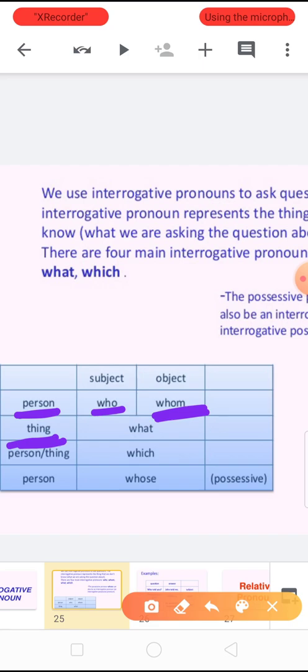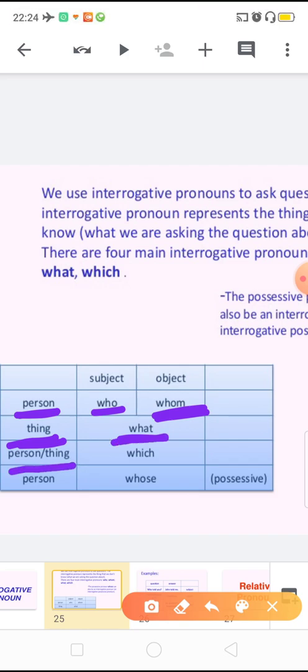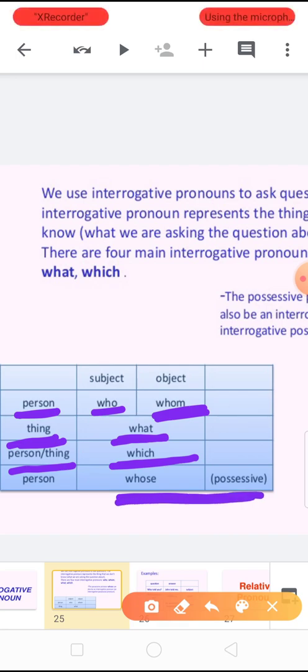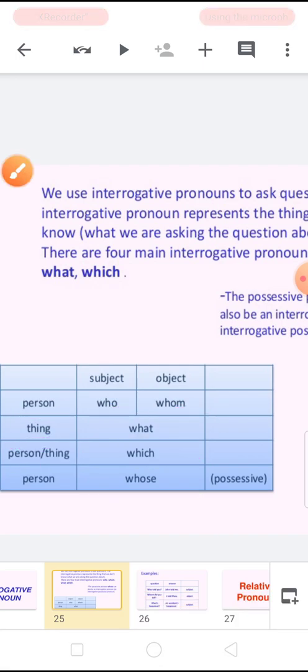When we are talking about a thing, a non-living object, then generally it will be what. Sometimes with person and thing we can also use which, and when we show the possession, then it will be whose. So now see the example again.